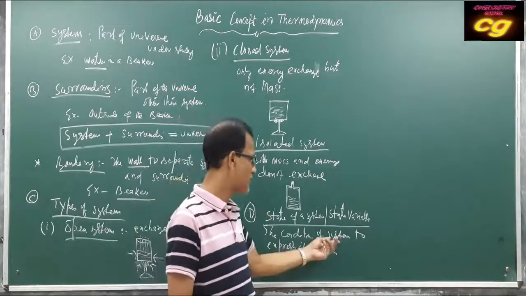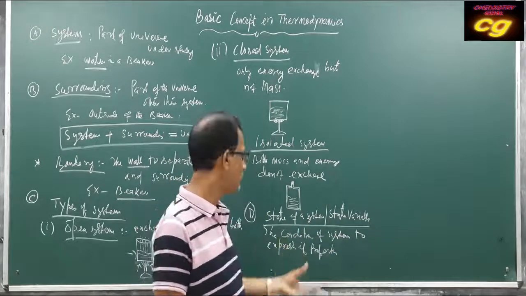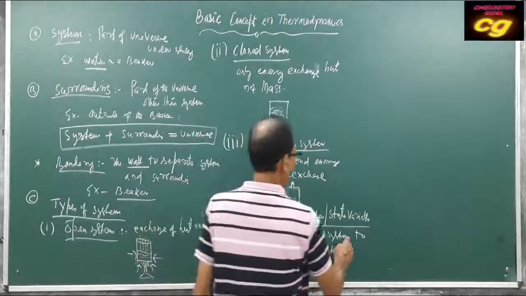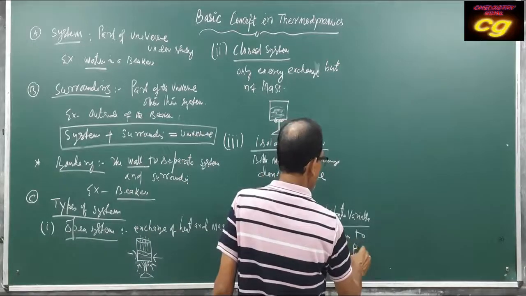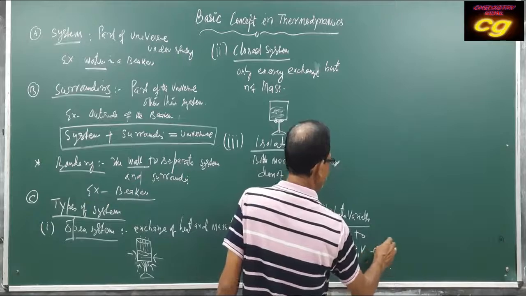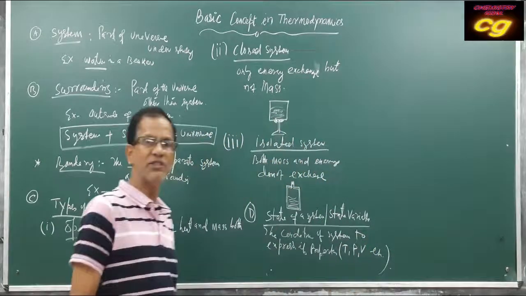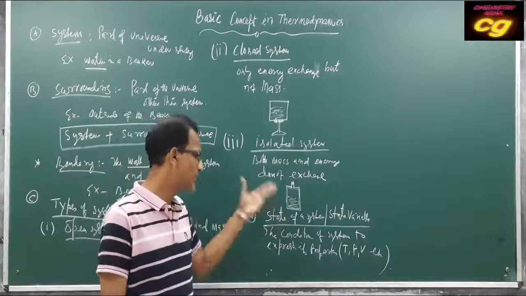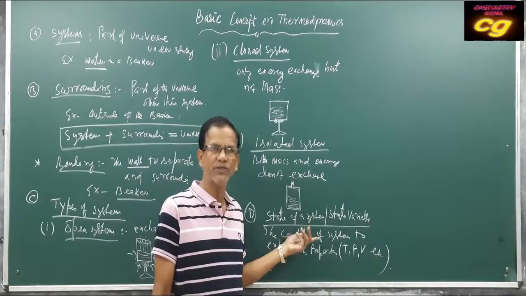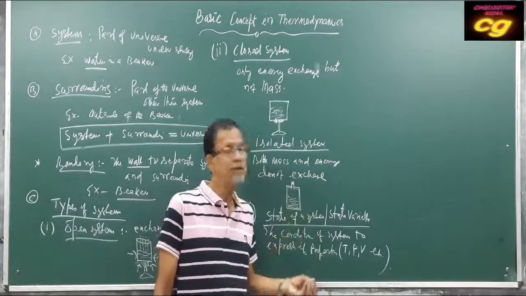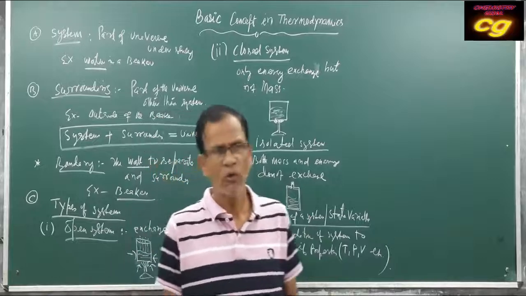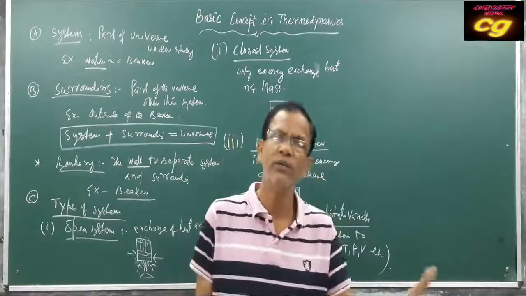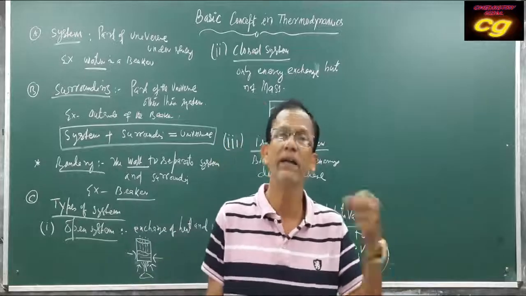To express the system, we have to use some specific properties like what? Temperature, pressure, volume, etc. So these are the state variables, or the state of a system, used to express the condition of a system with specific properties. What is the temperature of the system? What is the temperature of water? What is the volume of water? How much pressure is given by the gas?